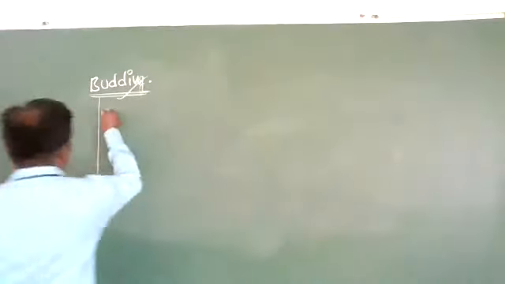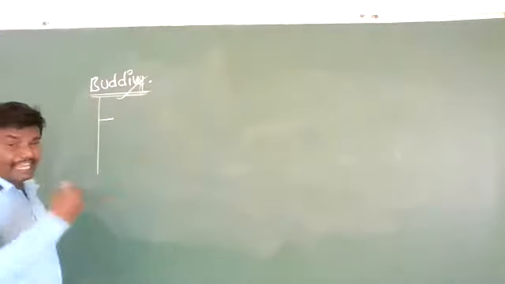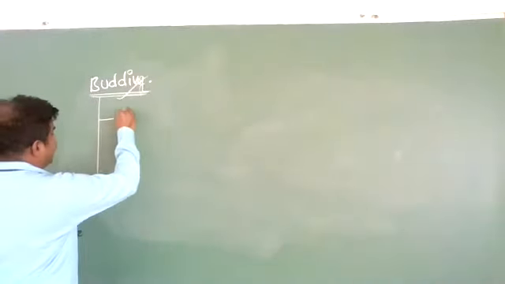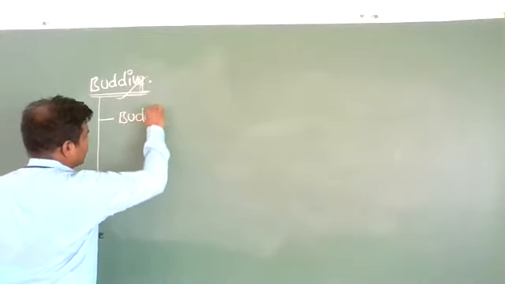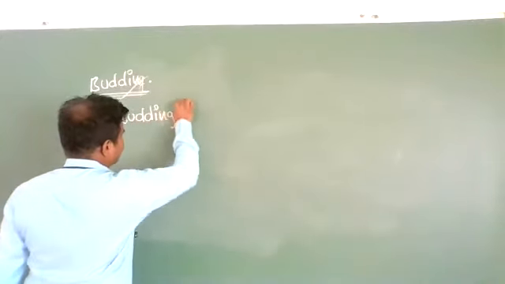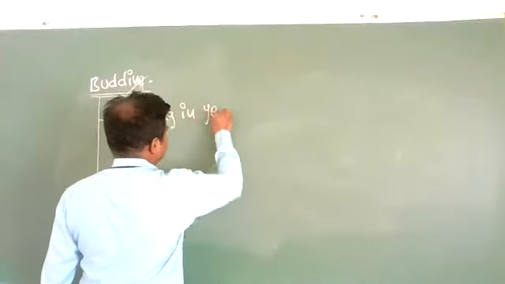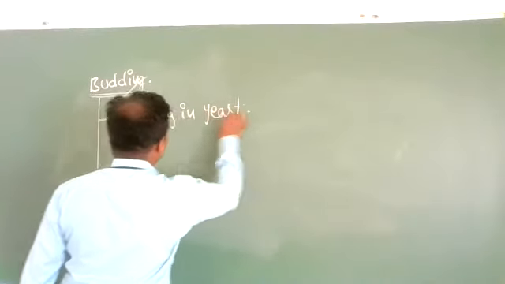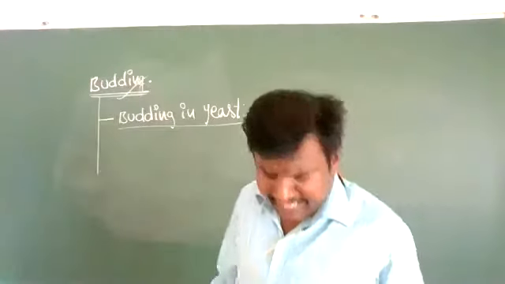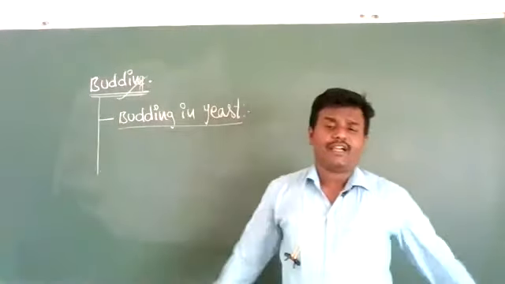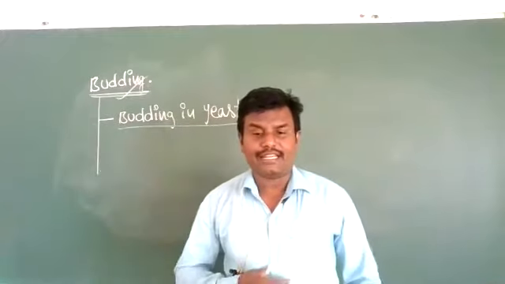First of all, budding is very common in yeast. In yeast, budding is a common type of asexual reproduction.